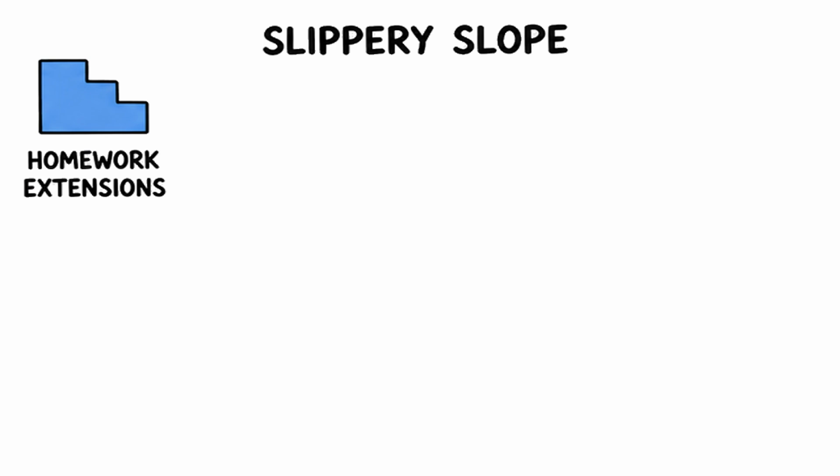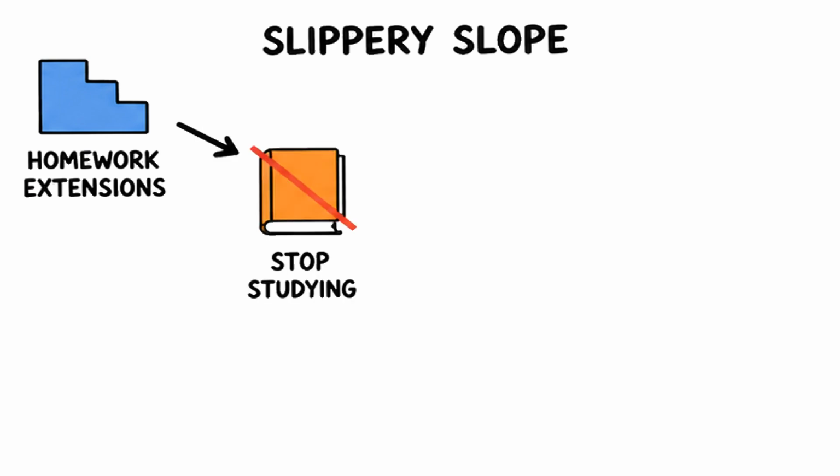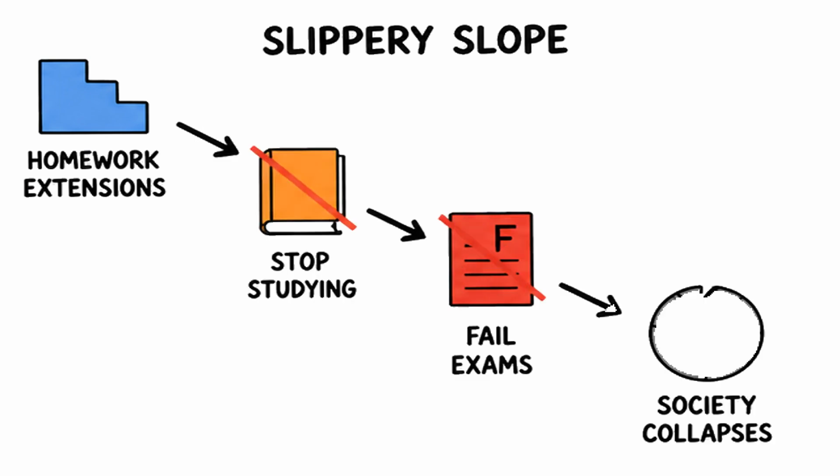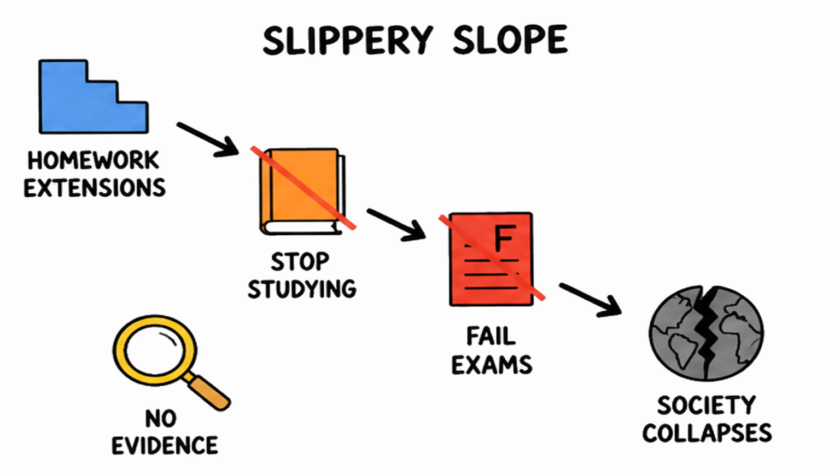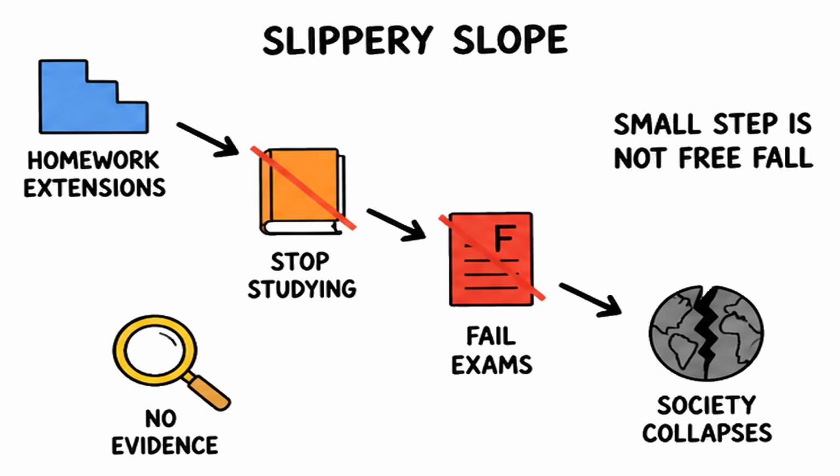Slippery slope claims one small step leads to disaster without proof. If we allow homework extensions, students will stop studying, fail exams, and society will collapse. Each jump skips the evidence. A small step is not the same as a free fall.